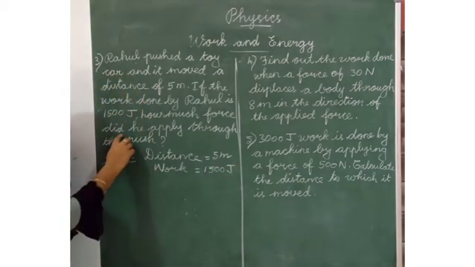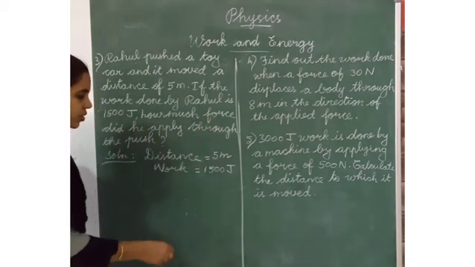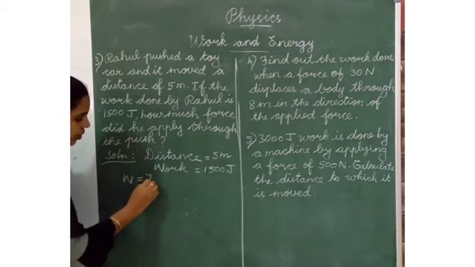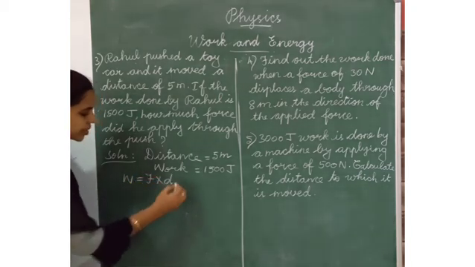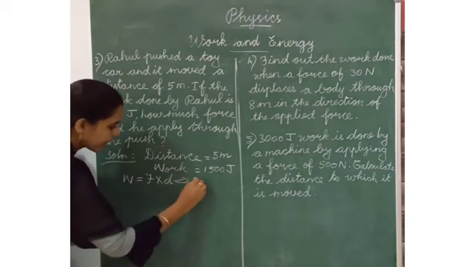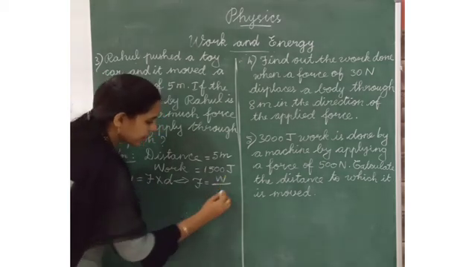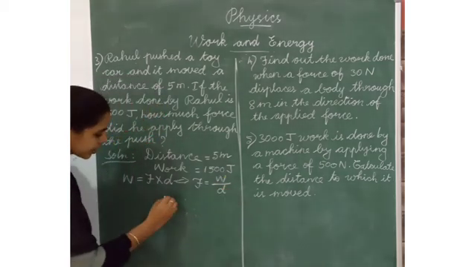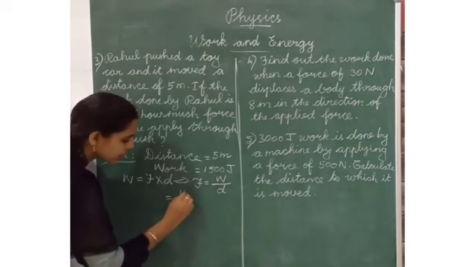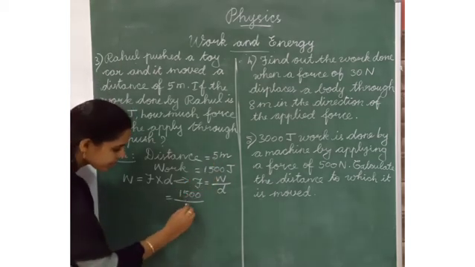What is the formula to find the force? Here we have to find the force. So, first we have to use the formula work is equal to force into distance. From here we have to find force. So, F is equal to work divided by distance. Here we have to substitute the values. Work is equal to 1500 divided by distance 5.